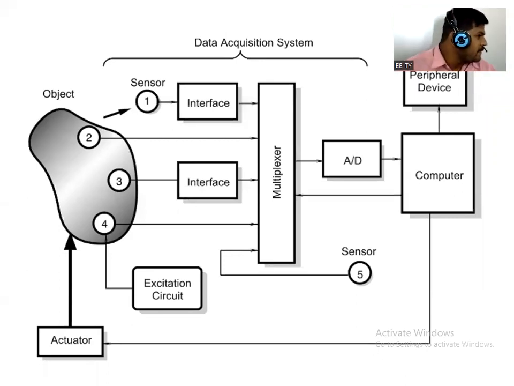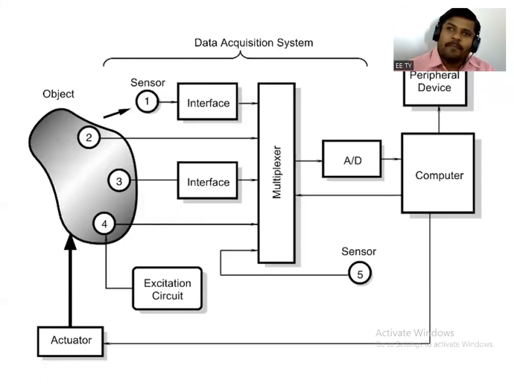Then, to perform the system very well, we require other equipment like a multiplexer, that means one timing device, or some filter circuit. So this large system will include a number of components, and the sensor is also one part of the system that we want to control.